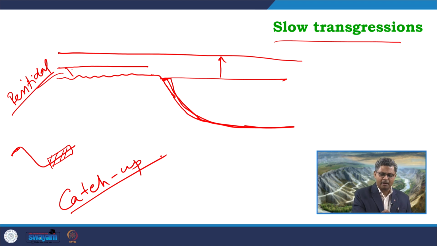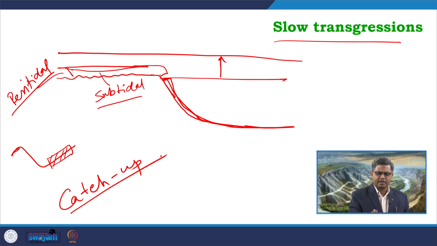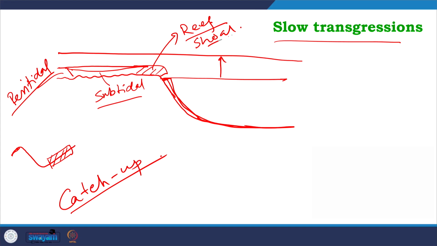In the middle part, we can expect a subtidal condition, and in the shelf edge area, towards the outer side, we commonly expect formation of some reef, or we can get deposition or formation of some shoal.